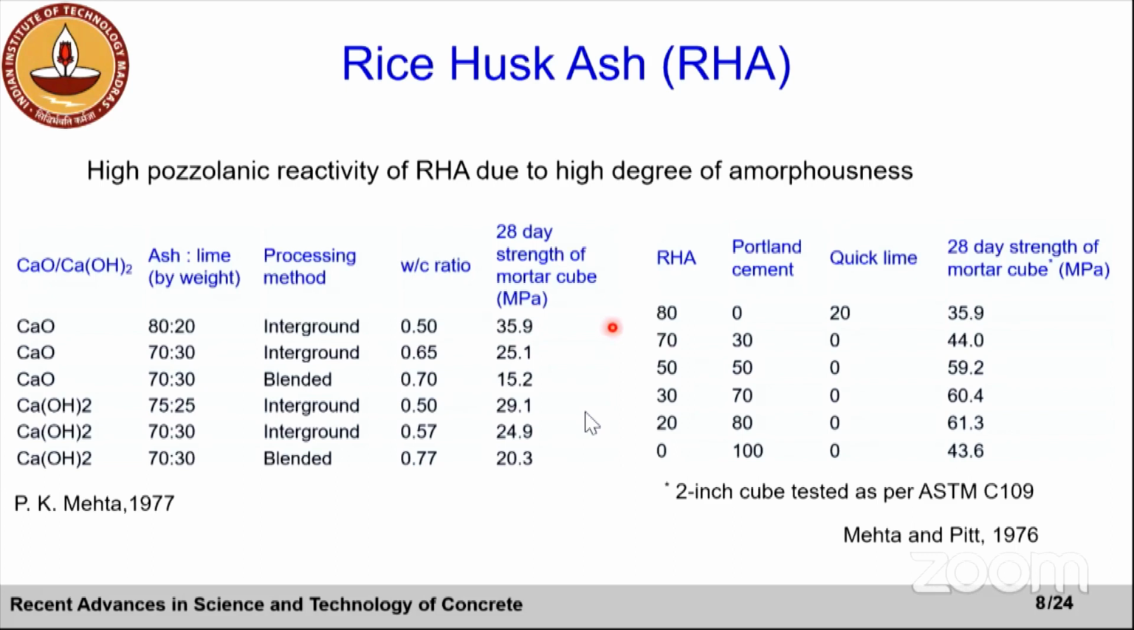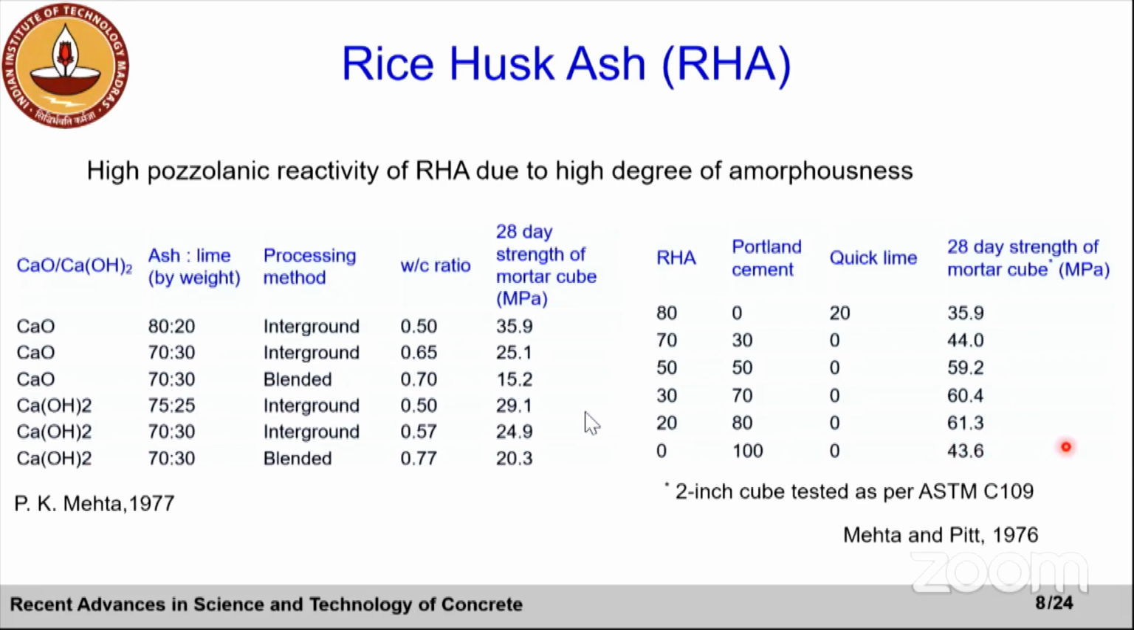So you can get decent strength just by combining rice husk ash with lime, right? Again, this is because of the high pozzolanic reactivity of rice husk ash. And on the right table, you can see what happens when we start substituting cement. With 20 to 30% replacement of cement, the strength is roughly around 61 megapascal, whereas when you use plain cement, you had strength of 43 megapascal.